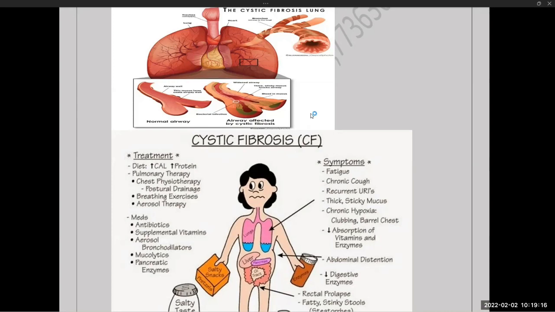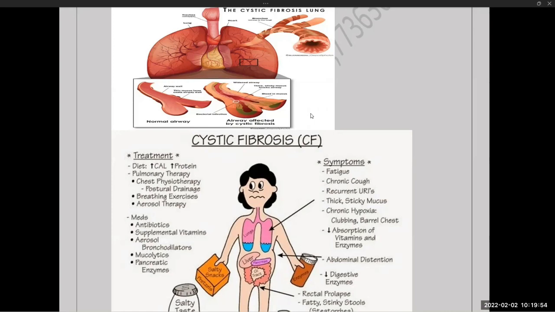In acute hypoxia, the problem started recently, but in chronic hypoxia, the problem has been there for a longer period. Fine. For example, COPD is causing chronic hypoxia. Acute bronchitis is causing acute hypoxia. Clear. And coronavirus infection and pneumonia are causing acute hypoxia. It is for a shorter duration. Fine. And chronic anemic situations will cause chronic hypoxia. Fine. So in chronic hypoxia, there will be chances to get clubbing of fingers. That is a classical sign.